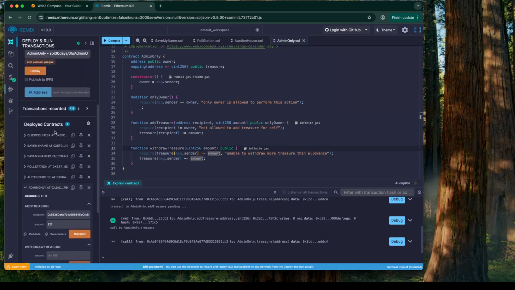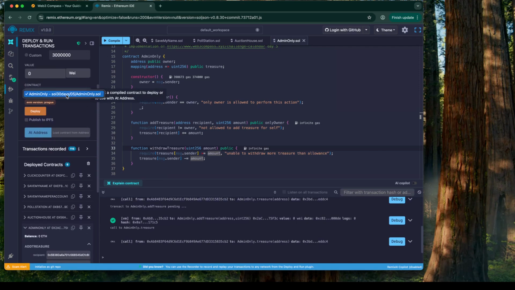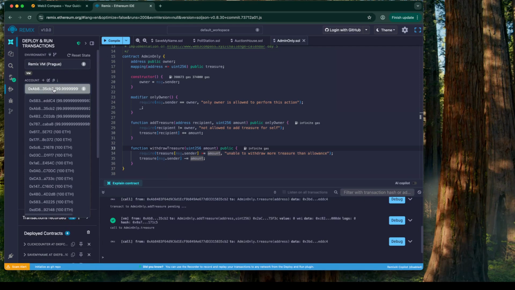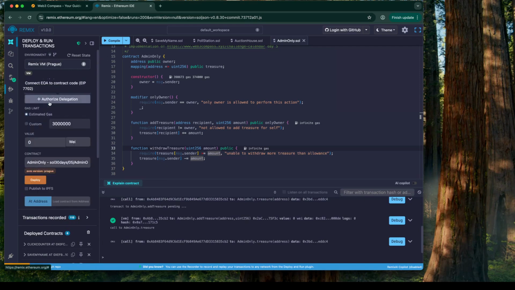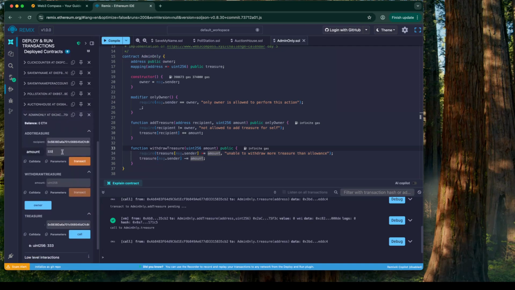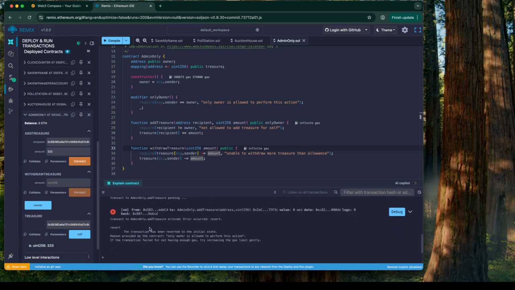Alright, now let's try hitting one of the edge cases. So I'm going to go to this 5e3. It's not an admin account, and I'm going to try and add an additional amount of treasure for myself, and then I'll say revert. Only owner is allowed to perform this transaction, showing the modifier in action.